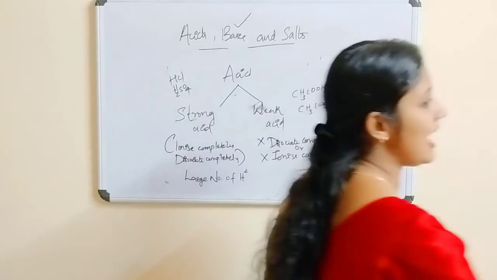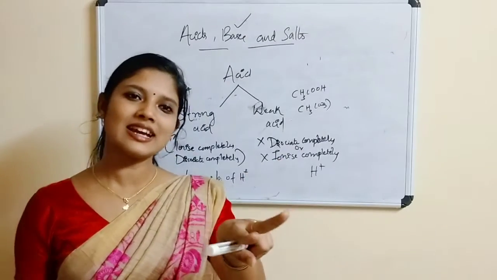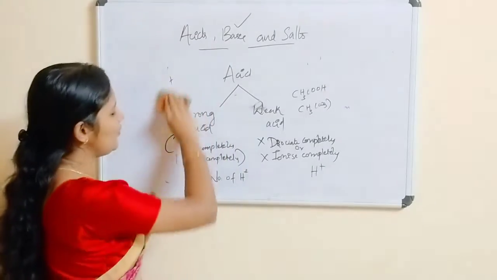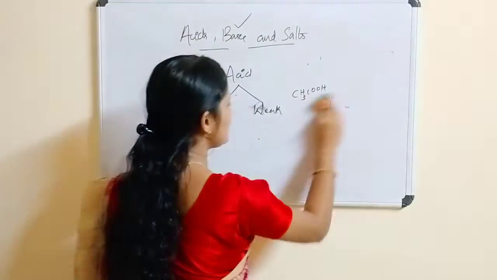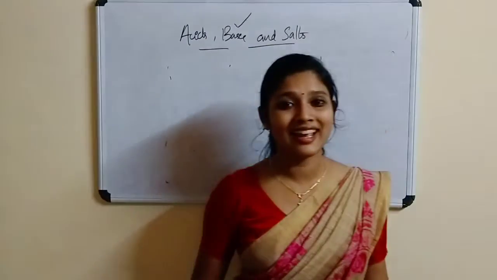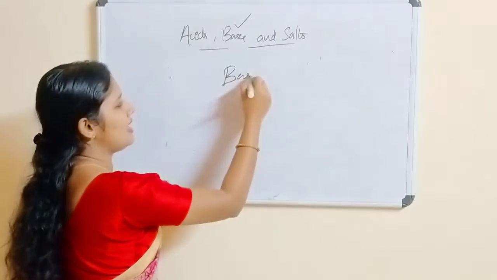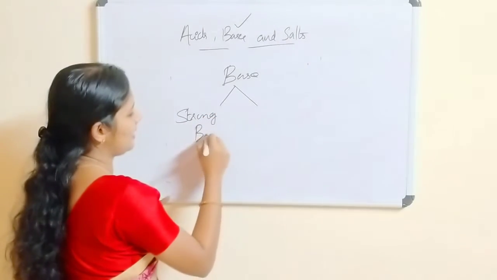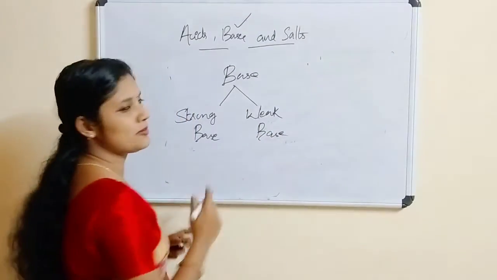So once again, acids are the substances which give H plus ions to the solution. There are two types of acid, strong acid and weak acid. In the same way, bases are also of two types. Do you know which they are? Same as acids, bases are of two types: strong base and weak base.